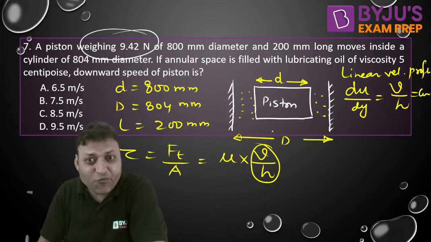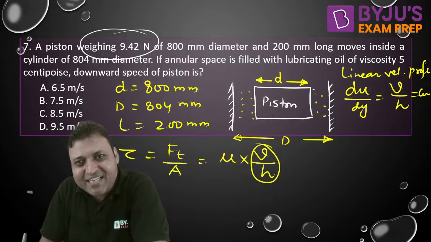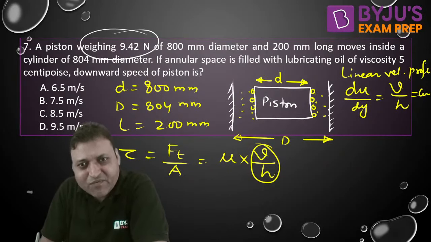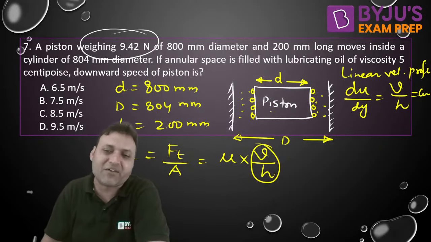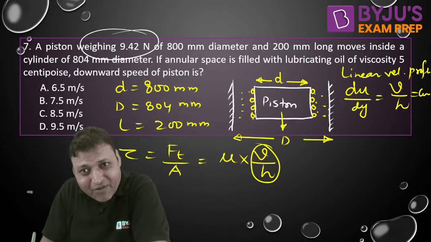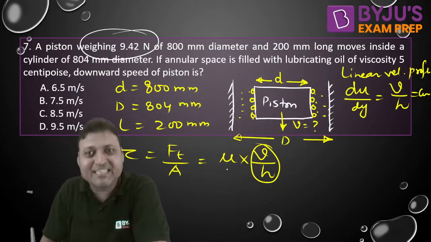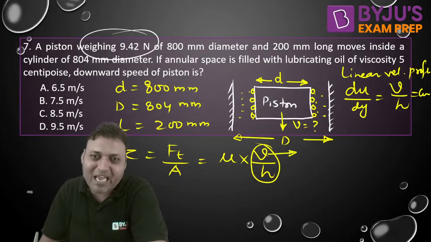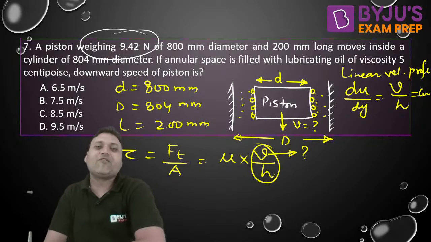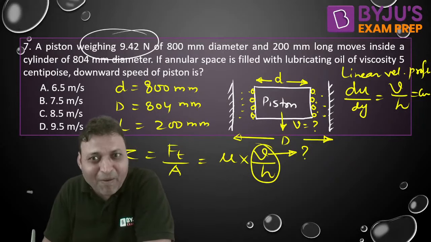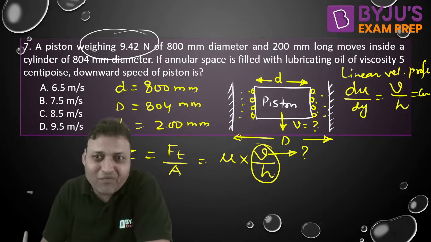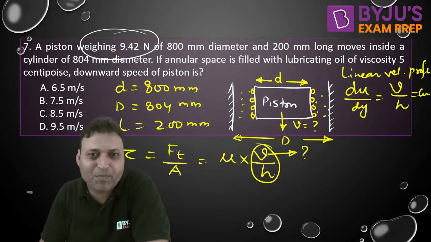Now, what is V? V is the tangential velocity of the fluid particle in contact with the moving piston. The tangential velocity of the fluid particle in contact with the moving surface. So that will be same as the velocity of the piston. That is to be calculated. If we get the tangential velocity of the fluid particle in contact with the piston, we will get the velocity of the piston because of no slip condition.